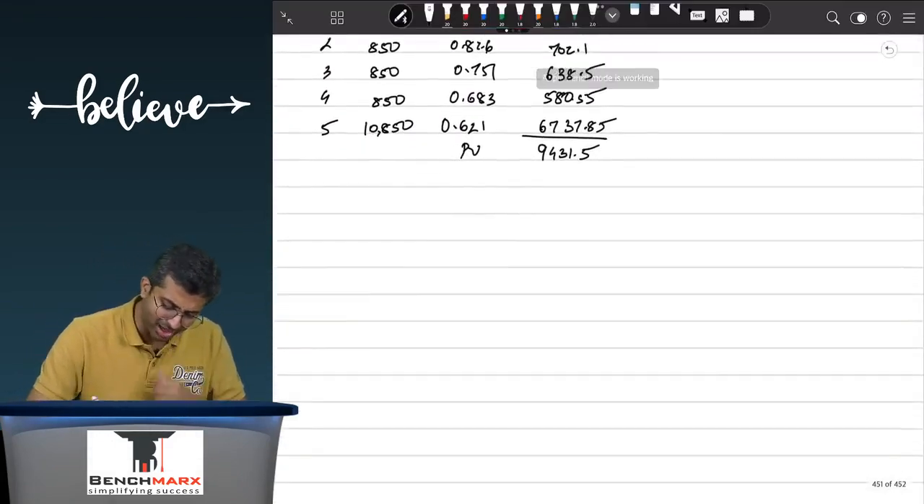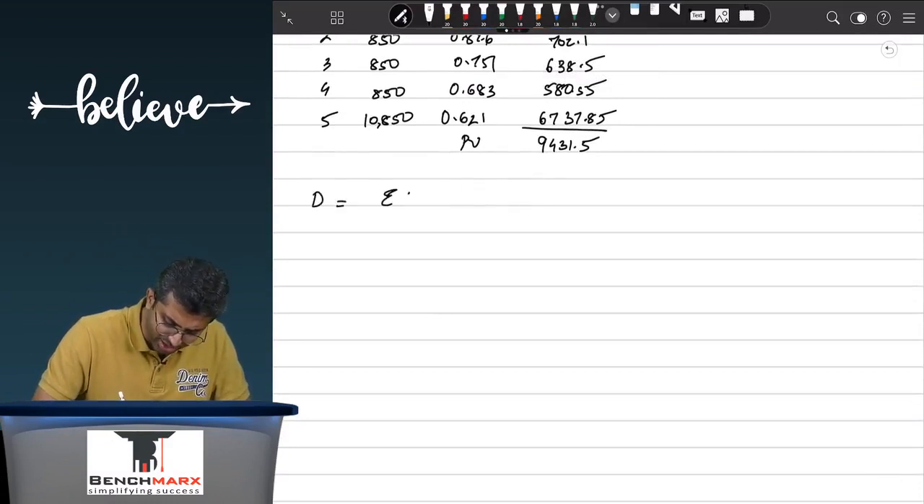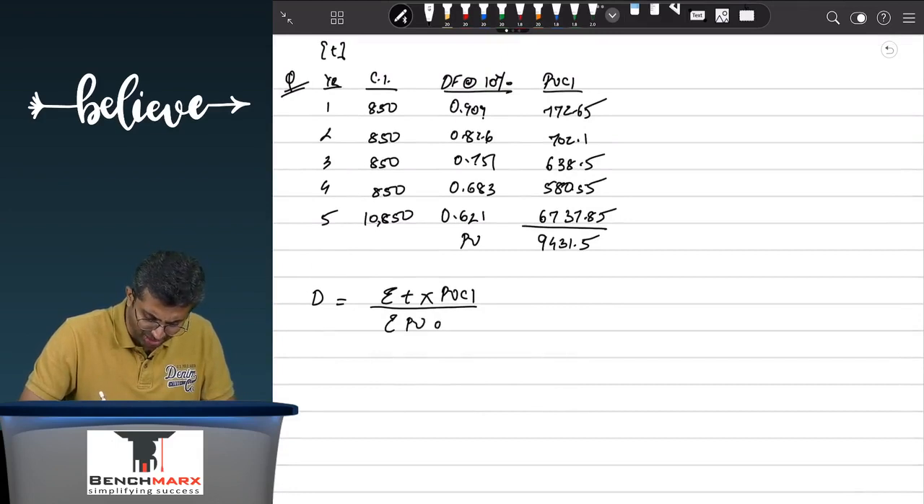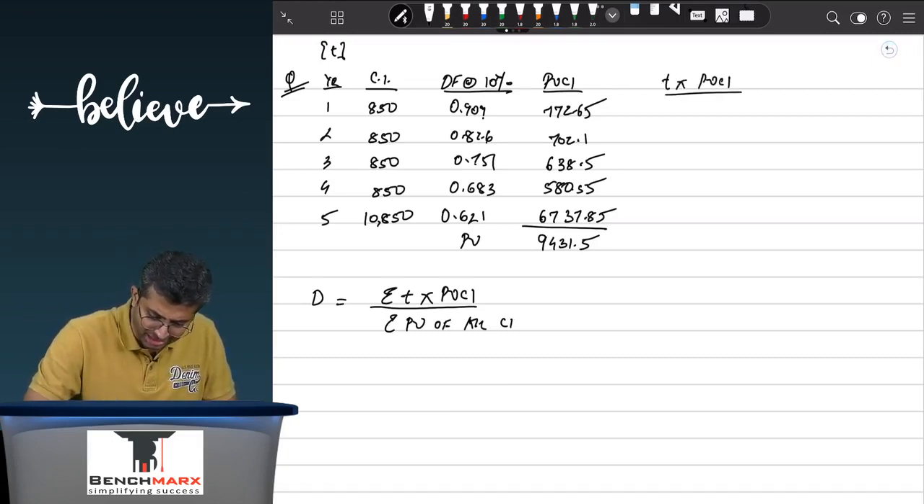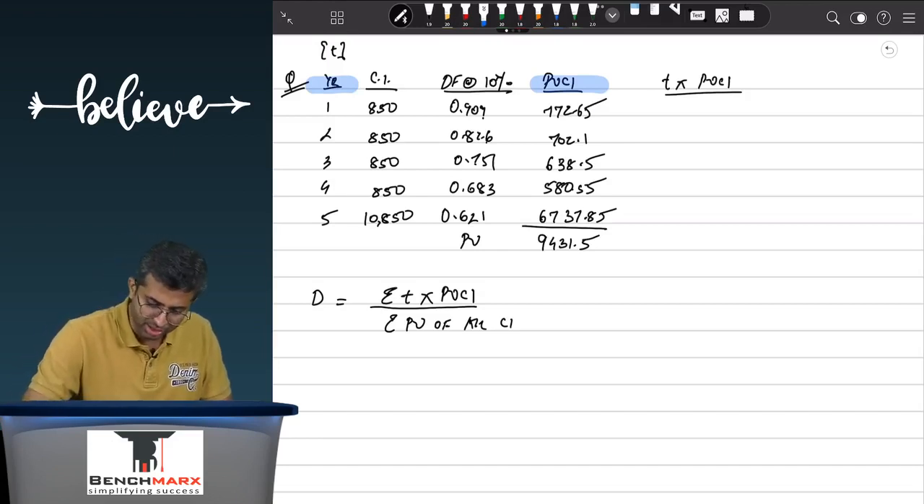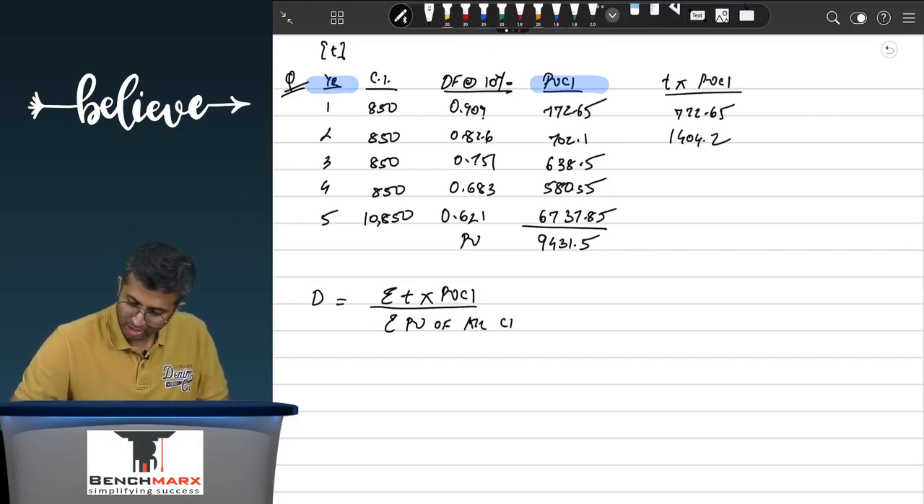Now if you want to calculate Macaulay's duration as a second part, Macaulay's duration is calculated as summation T into PVCI upon summation PV of all cash flows. Now I found the PVCI, I have the T, so these years are the T and I have the PVCI. So mathematically calculating the duration number is fairly easy. Understanding it is a little tricky. So over here, if I do T into PVCI, I will multiply these two columns and keep on putting everything in the memory. So over here, this is 1 into 772.65, let's say 772.65, 2 into 702.1, this is 1404.2, 3 into 638.5, this is 1915.5.